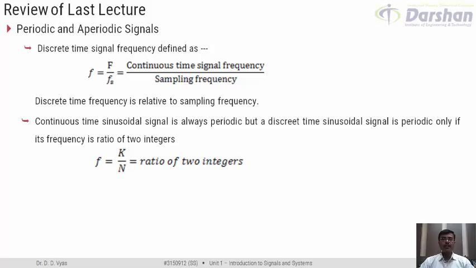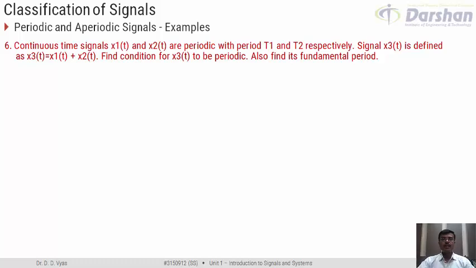Let us continue further with examples on aperiodic and periodic signals, and let us start with a different situation where my given signal is basically composite of two signals, that is, it is addition of two signals. Let me propose the problem statement to you.